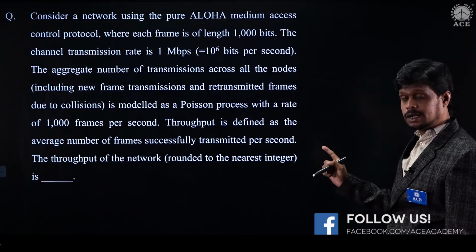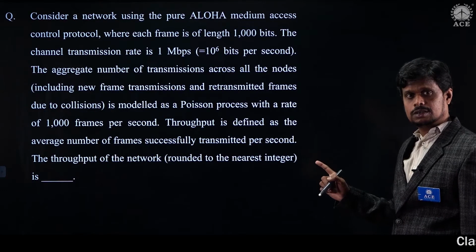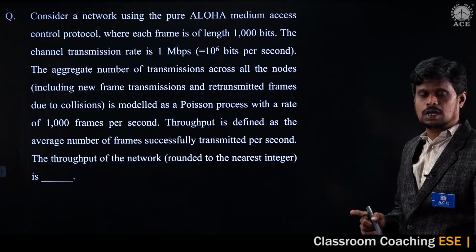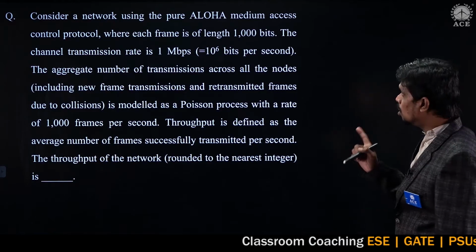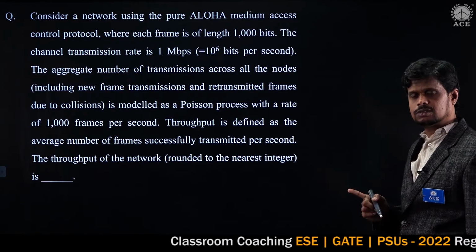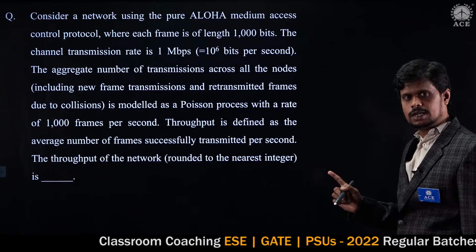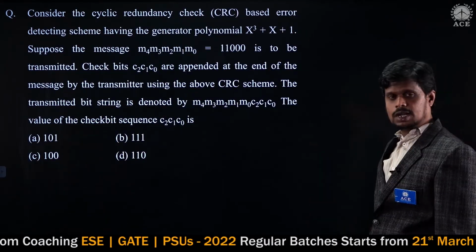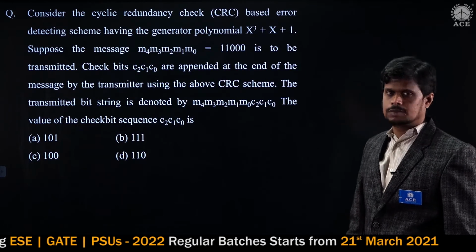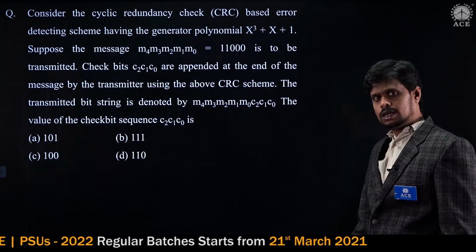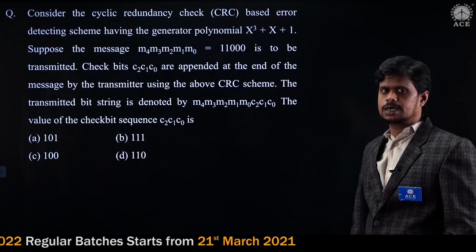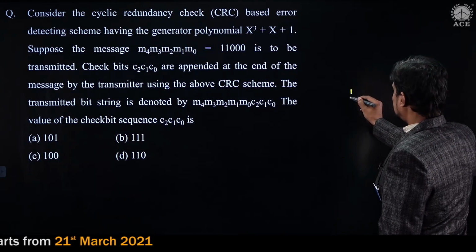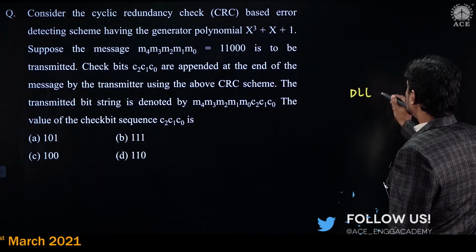The data link layer is responsible for handling the collisions, right? So for the handling of the collisions it uses MAC protocol. Aloha is one of the MAC protocols, so I can say this question is from the data link layer. And the last one we have here is CRC, which is error control, and that too is from the data link layer. So overall from the data link layer we have 2 questions.